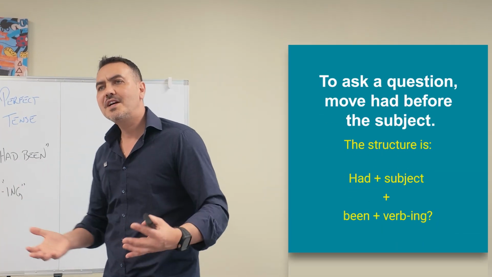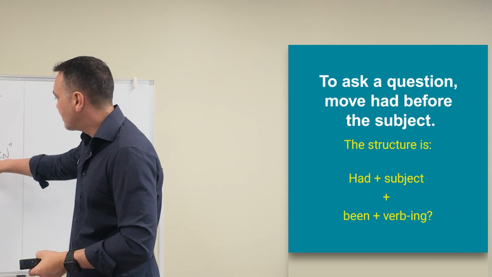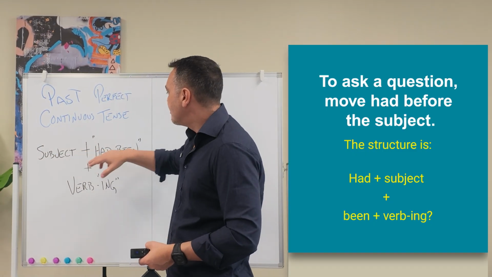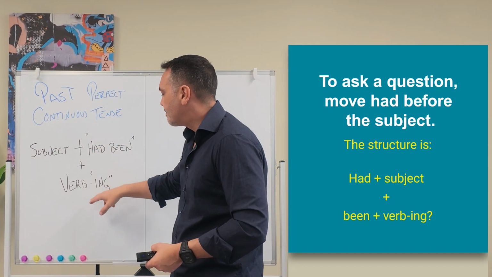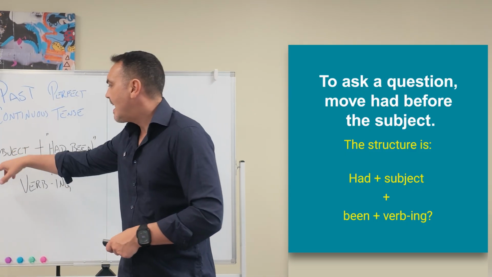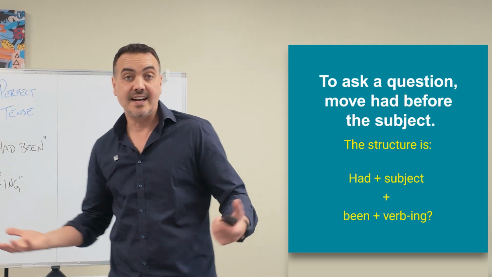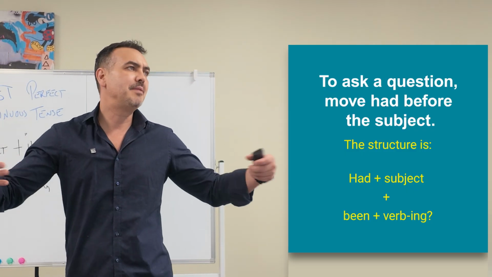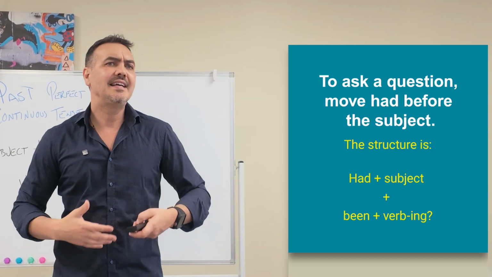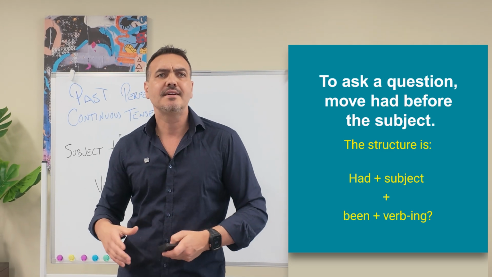So to ask a question, you just have to move had before the subject. So the had here comes before the subject, then been, then the verb ing, okay? So for example, had you been studying, okay? Had she been working? Had they been waiting? Had he been driving? Okay?